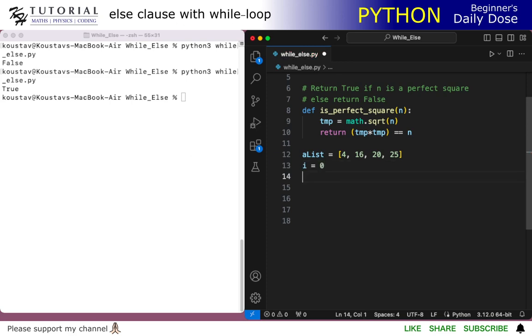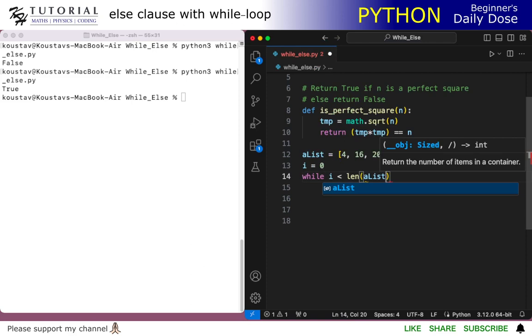It will start from 0, and we do while i is less than the length of the list. Remember that the way we are trying to solve this problem is that I want to fall back to the else part only when there is a number which is not a perfect square.